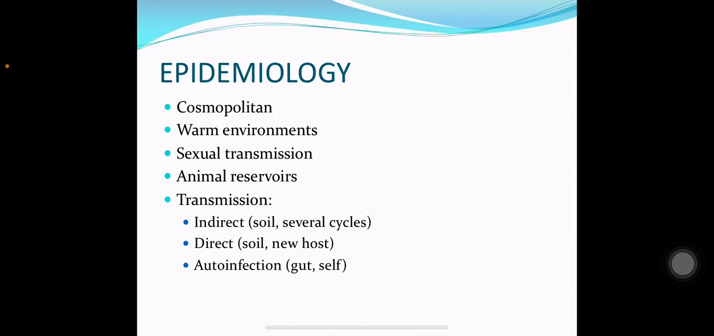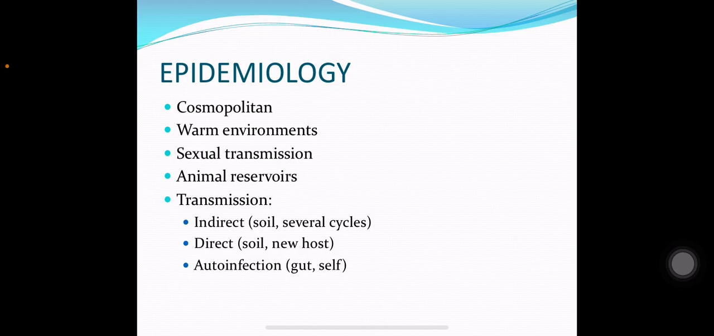Epidemiology of Strongyloides stercoralis: it is a cosmopolitan parasite found in different areas, preferably warm environments. Even sexual transmission of Strongyloides stercoralis has been observed. There are animal reservoirs of Strongyloides stercoralis. Transmission: there are 3 possibilities: indirect, direct and auto-infection.